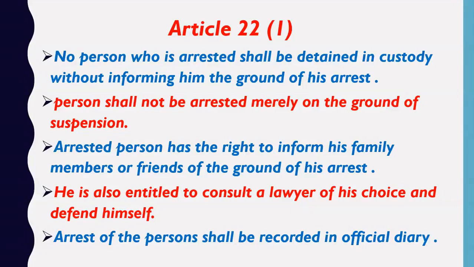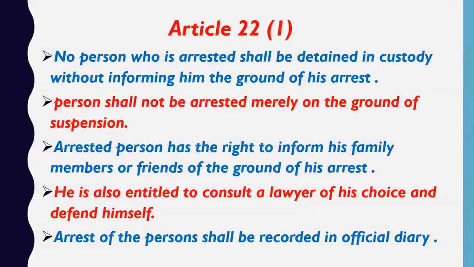So it means that police should have at least a little proof. Police should have some proof to arrest any person. For example, if police wants to arrest a person in a murder case, then police should have at least some proof. For example, if police have found the mobile or any of the things used by that person at the spot where the murder was committed. Okay, so police should have at least some proof against the person whom police want to arrest. Without proof, police cannot arrest you. So police cannot arrest you only on the basis of suspicion. Police has to have some proof.